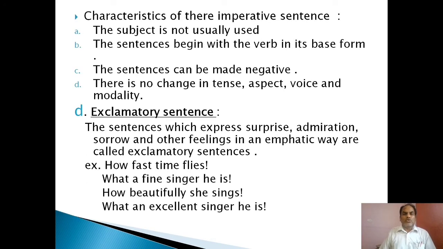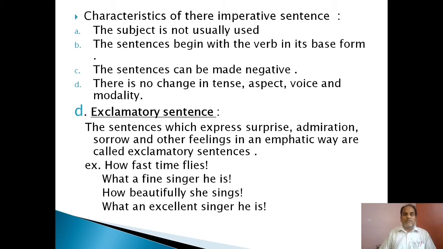Let us discuss the characteristics of these imperative sentences. The subject is not usually used. The sentences begin with the verb in its base form. The sentences can be made negative. There is no change in tense, aspect, voice and modality in imperative sentences. We should keep this in mind. Let us discuss another type of sentence, the exclamatory sentence.